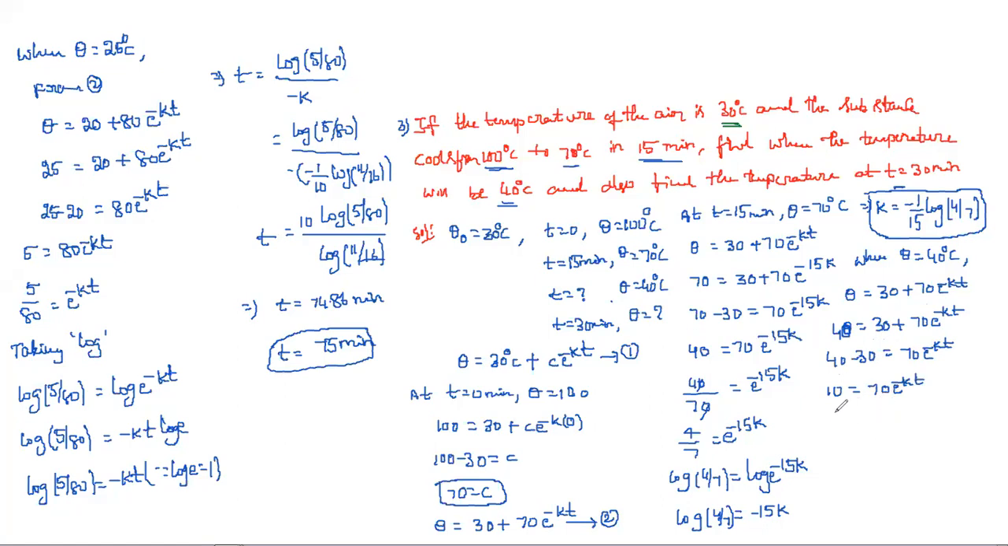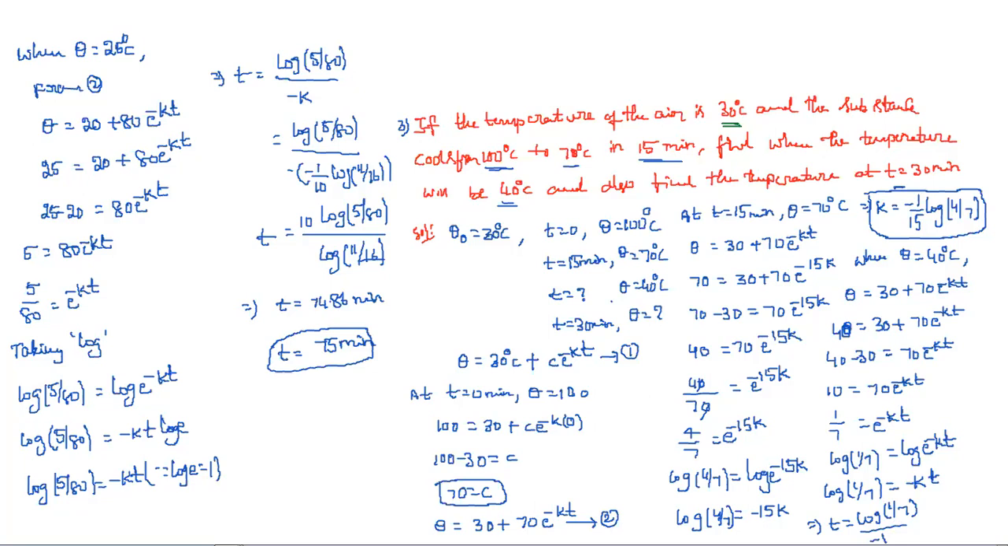So take this 70 to this side. How many times does it go? 7 times. 1 by 7 is equal to e^(-kt). But I require t, so for that I have to take log. So log 1/7 is equal to log e^(-kt). Here it is in the form log a^m, which we simply write as m log a, so it is minus kt. That implies t is equal to log(1/7) divided by minus k.